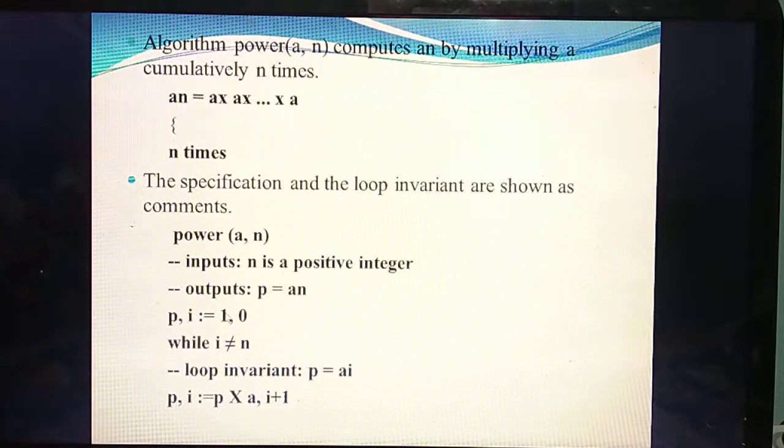Next you are going to write this in the iteration or loop invariant. For that you are giving two variables, P, I. The initial value they are setting for P is 1 and for I is 0. The values of I and n are not the same. Always the values of I and n are different. So while the loop runs, we can say the loop invariant is P equal to A power I. How you are calculating P, I means P into A, I plus 1. This you should study. Understand?